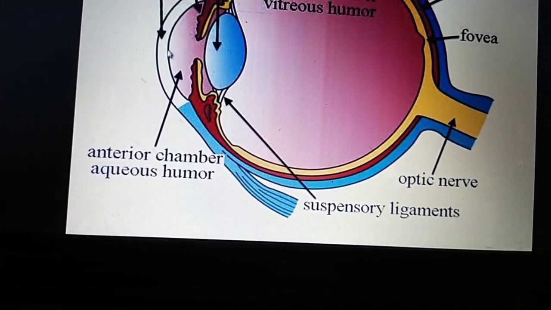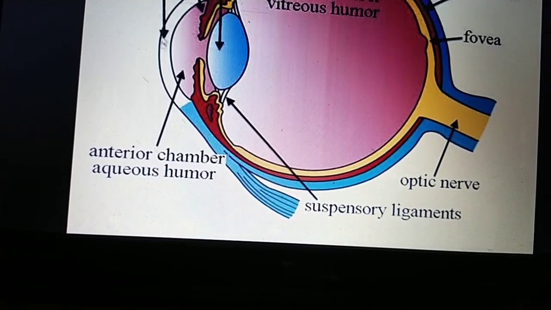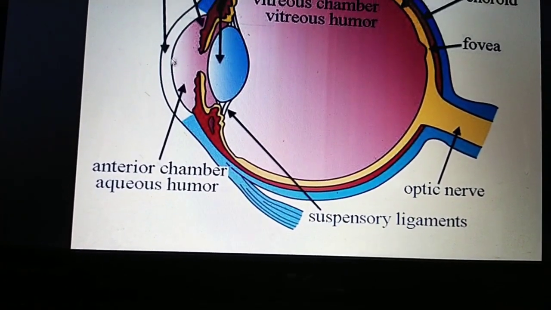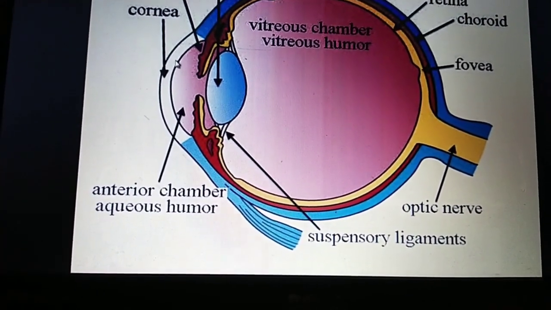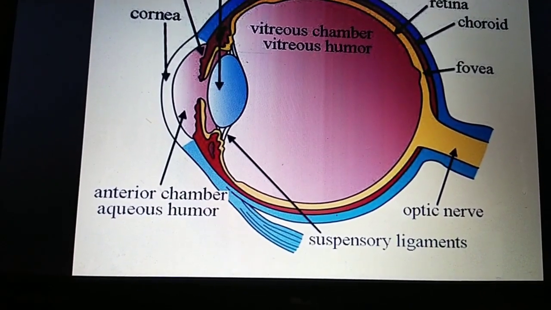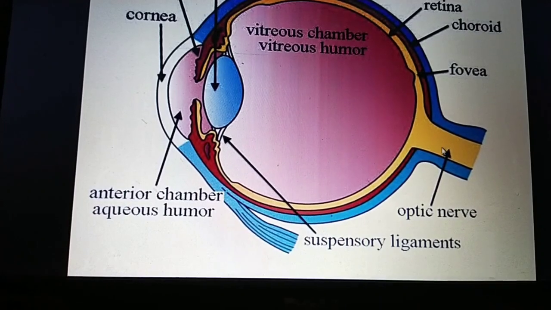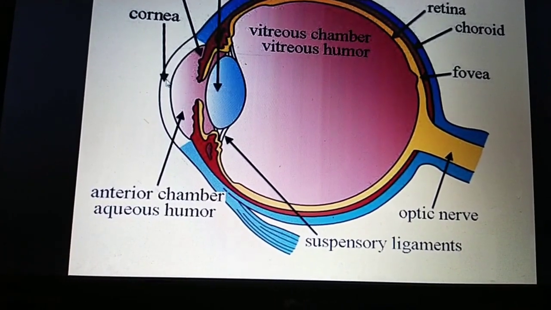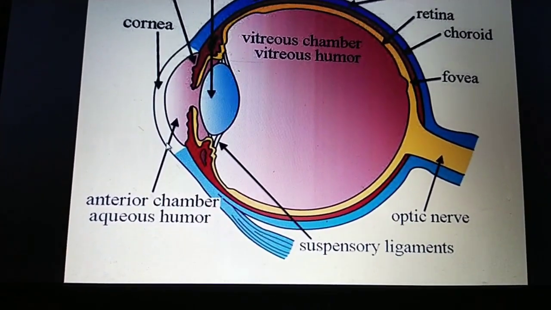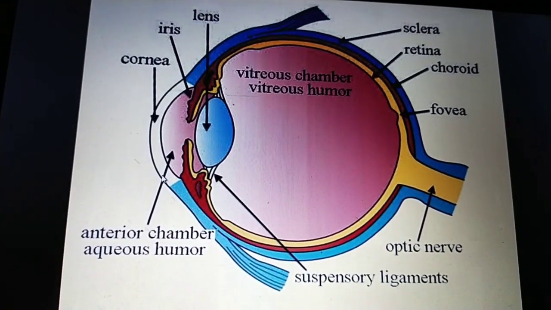You can see this is the cornea, the anterior 1/6 part. This is also part of the fibrous coat, but 5/6 part of the fibrous coat is covered by the sclera, and it also covers the optic nerve. And this is the cornea. You can go for the next slide.